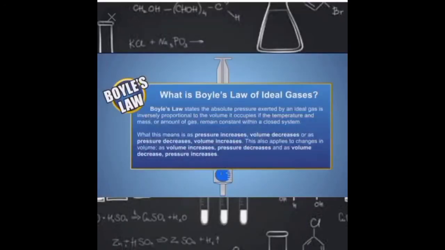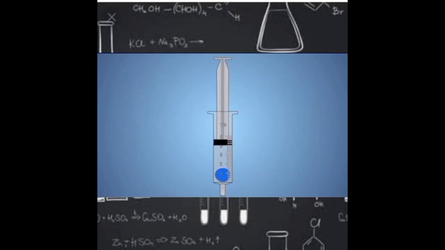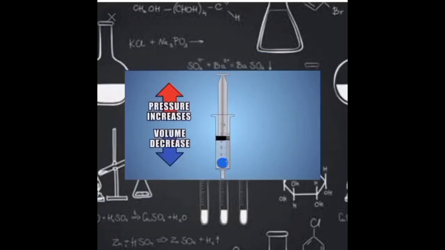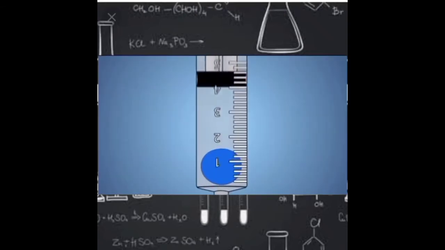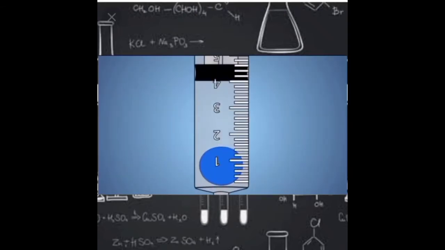Boyle's law states that the absolute pressure exerted by an ideal gas is inversely proportional to the volume it occupies if the temperature and mass or amount of gas remain constant within a closed system. What that means is when pressure increases, volume decreases, and as pressure decreases, volume increases. In our experiment, the balloon inside the syringe is filled with tons of gases, air molecules. Placing your finger over the opening at the bottom of the syringe keeps the mass of air molecules constant. It creates a closed system that allows us to manipulate pressure and volume.